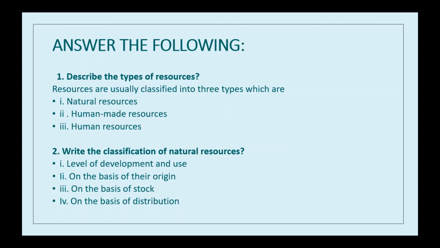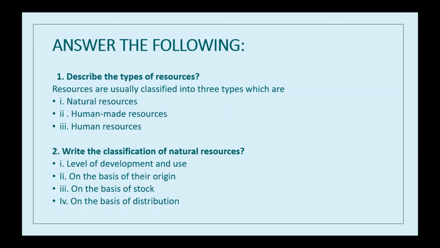Then natural resources can be broadly categorized on the basis of stock into renewable resources and non-renewable resources. Already we have known what is meant by renewable resources: those which get renewed or replenished quickly. For example, solar energy, wind energy and all. But non-renewable resources are not renewed easily.